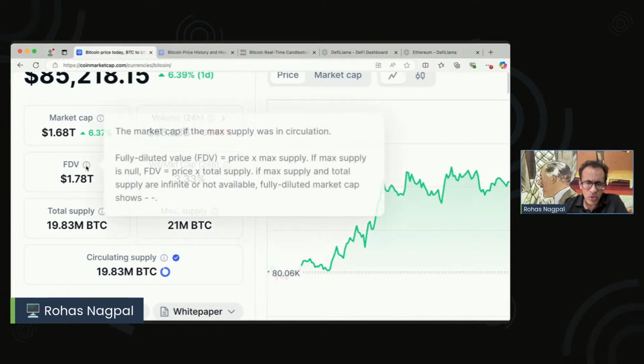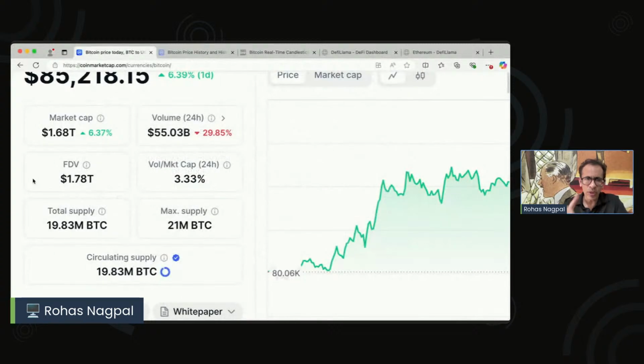Another interesting thing is called the fully diluted value. I told you what market cap is: circulating supply multiplied by the price. Now suppose the entire supply of Bitcoin was available today. In that case, if you multiply it by price, how much will it be? And that is the FDV, or the fully diluted market cap.